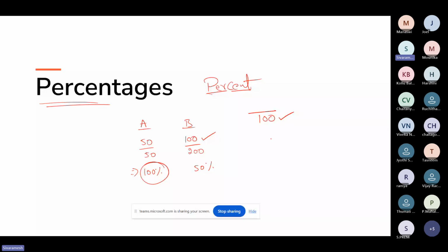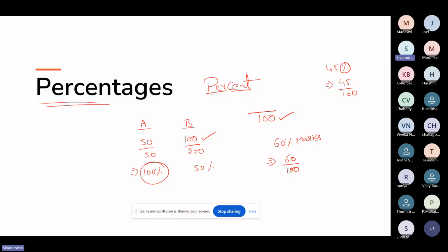Let's say I got 60% marks. What it indicates is that I got 60 marks out of 100. This is exactly what 60% means. If I got 45% marks, what does it mean exactly? 45% means I got 45 marks out of 100. When I remove this symbol, what I'm doing is very simple: I'm dividing by 100, correct?